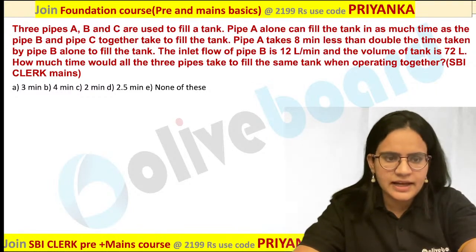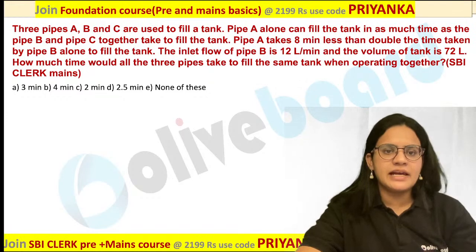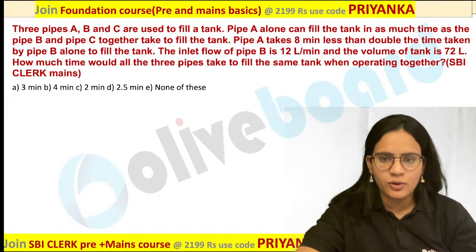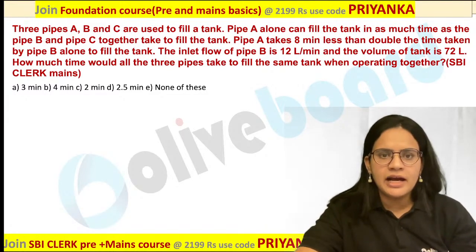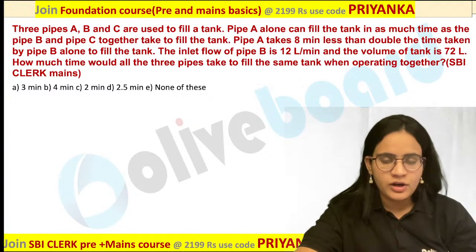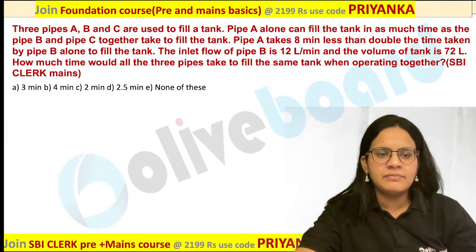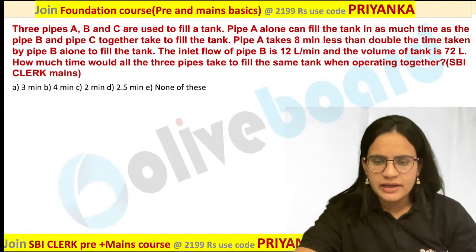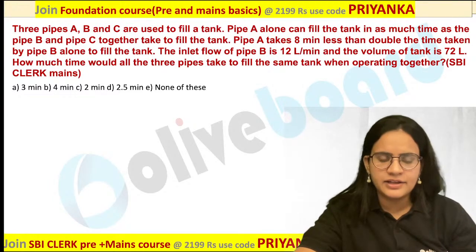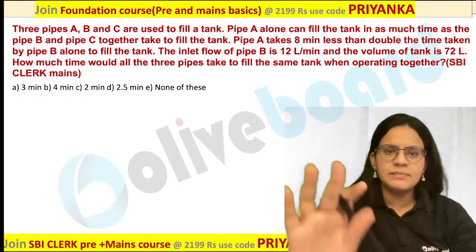So in this question they have provided that 3 pipes A, B, C are used to fill a tank. In this, pipe A alone can fill a tank in as much time as pipes B and C together. And pipe A takes 8 minutes less than double the time taken by B. Meena, Rajan, I think many of you had tried it. Rohit also tried it. 2 minutes is the perfect answer.